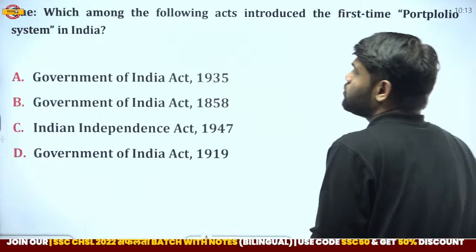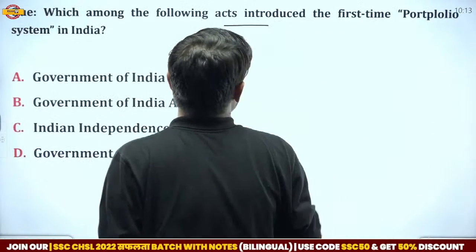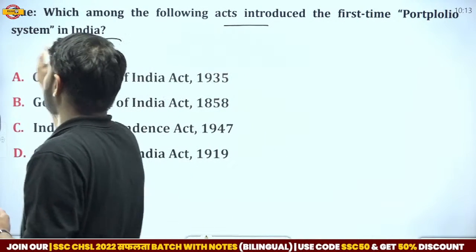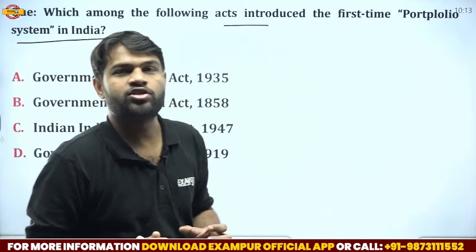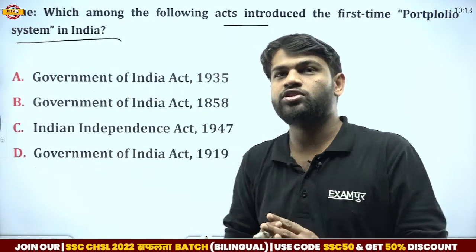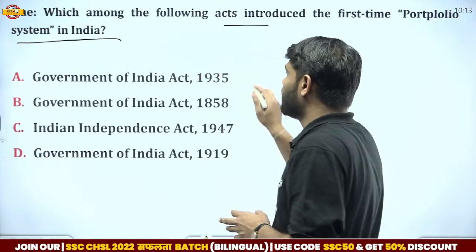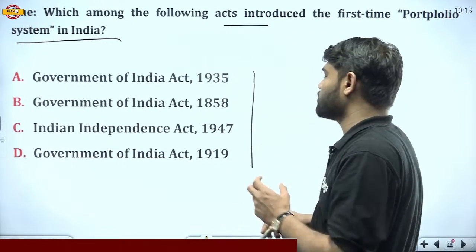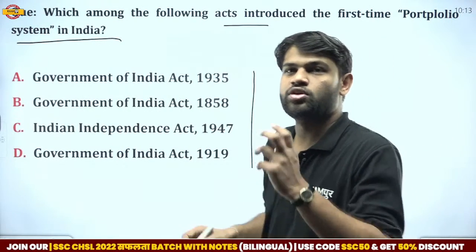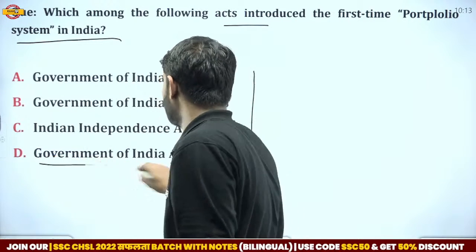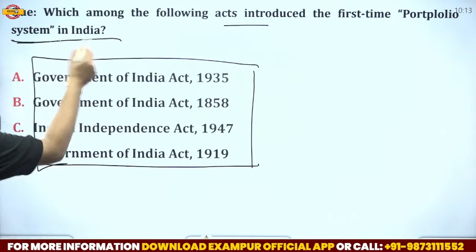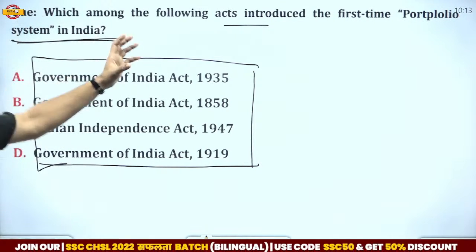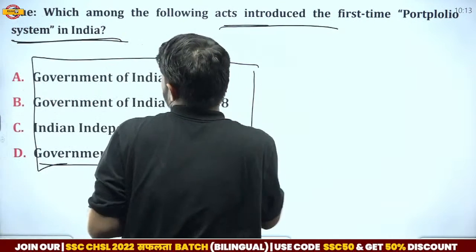Here we have another question. Which among the following acts introduced the portfolio system in India for the first time? So guys, this is a most important question. They ask by which act the portfolio system started in India. Here we have some options: 1935, 1858, 1947 and 1919. By mistake, all the options are incorrect. None of them is the correct answer of this question.